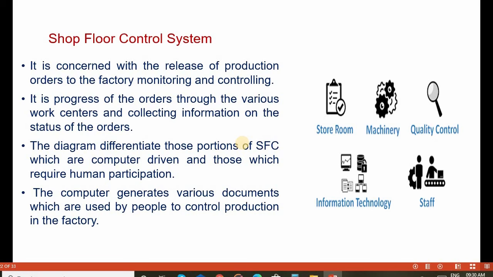The diagram differentiates those portions of shop floor control which are computer driven and those which require human participation. The computer generates various documents which are used by the people to control the production in the industry.